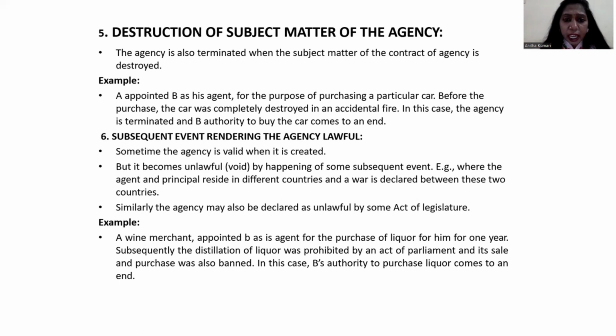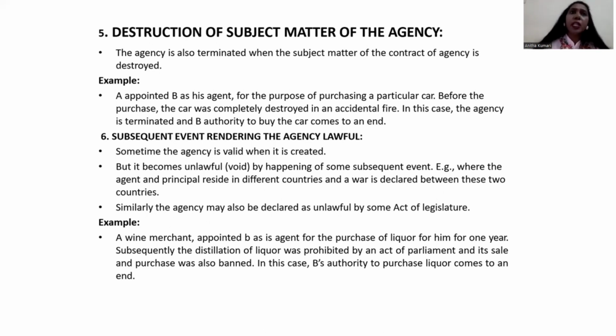Subsequent event rendering the agency unlawful. Sometimes the agency is valid when it's created, but it becomes unlawful by the happening of some subsequent event, where the agent and principal reside in different countries and war is declared between the two countries. Similarly, the agency may also be declared unlawful by some act of legislation. Can you understand?